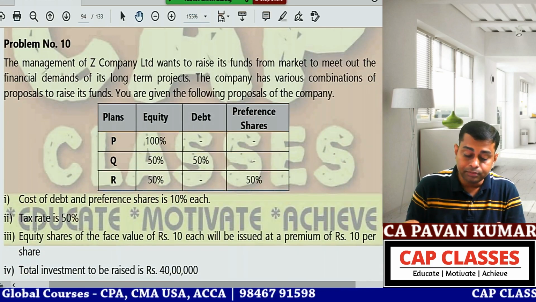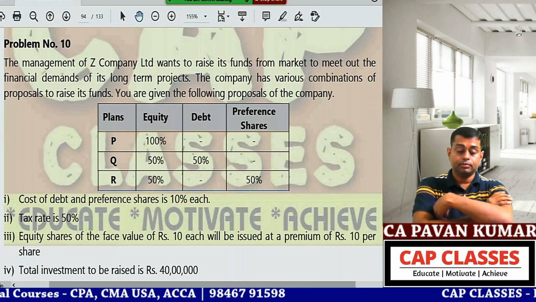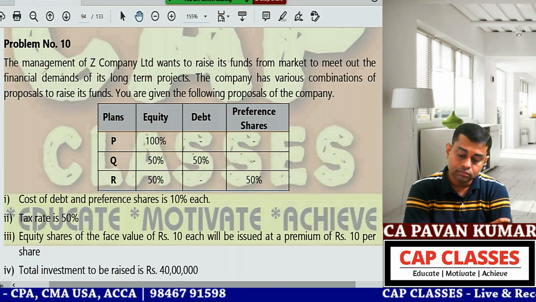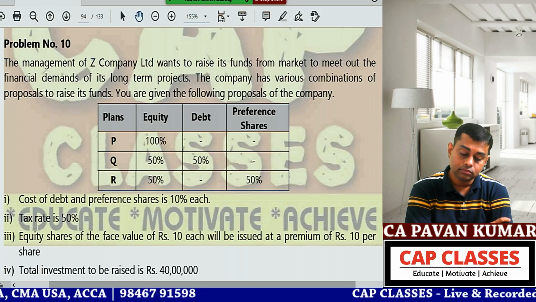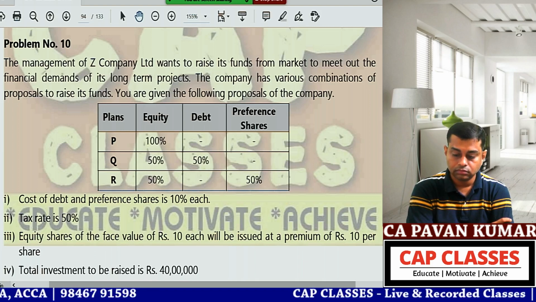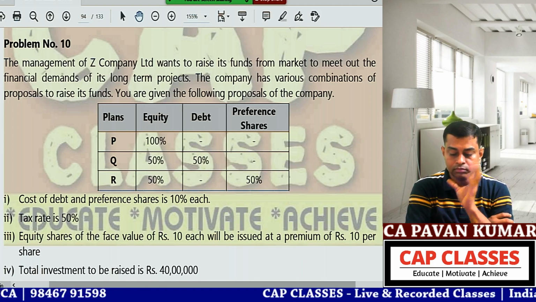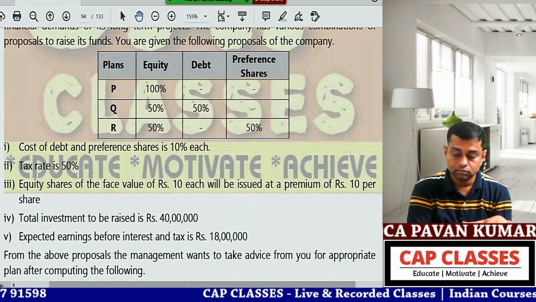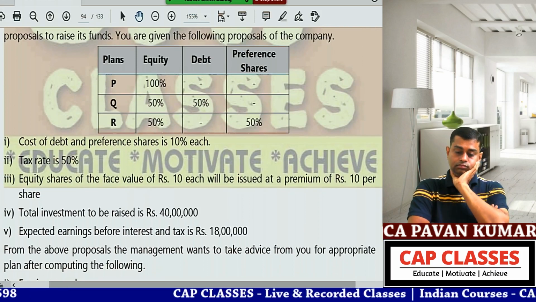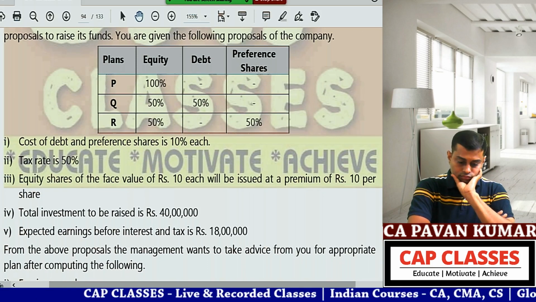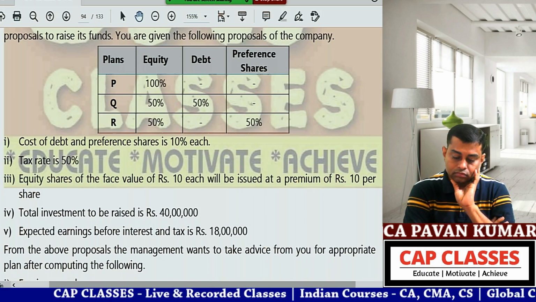Read question number 10. Management of the company limited wants to raise its funds from the market to meet the financial demands of its long-term projects. The company has various combinations of proposals to raise its funds. You are given the following proposals of the company. P 100% nil, Q 50% 50% nil, R 50% nil 50%.